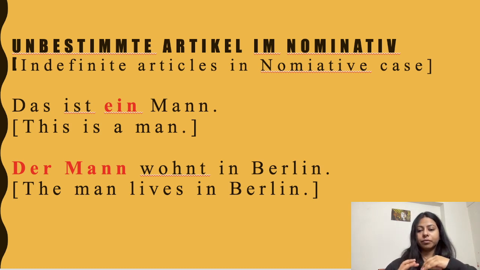So here you have to remember कि bestimmte Artikel में हम der यूज़ करते हैं और der का unbestimmte Artikel ein होता है. So that is very important for you to remember. Bestimmte Artikel में, definite article में, we are talking about a particular man. Unbestimmte Artikel में, we are talking just about a man.